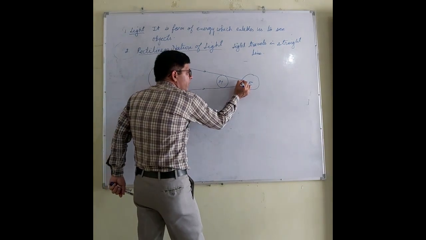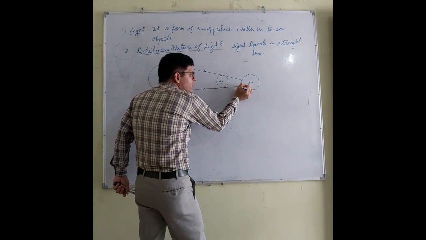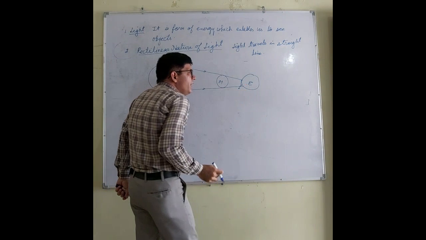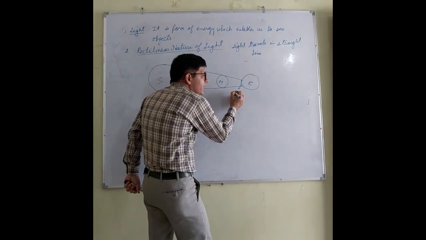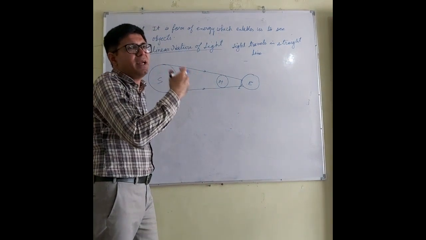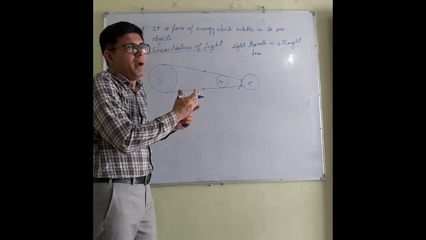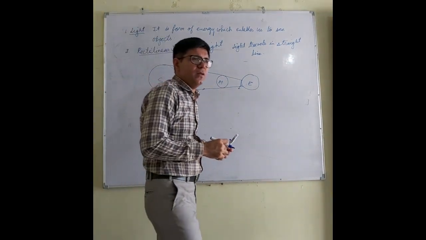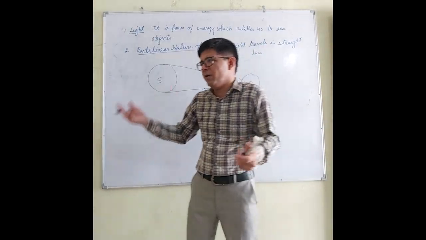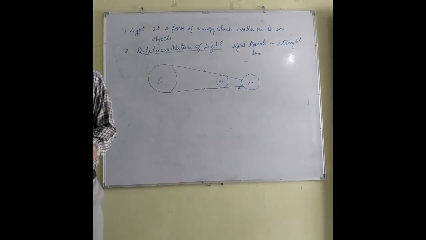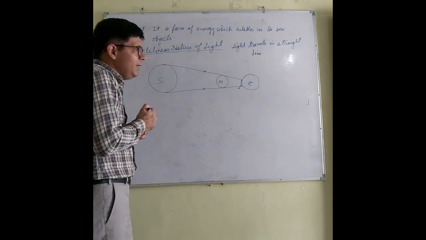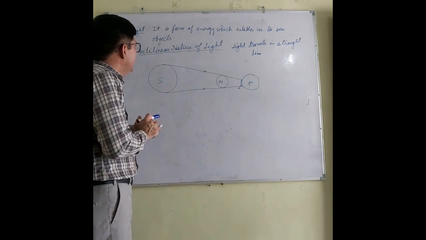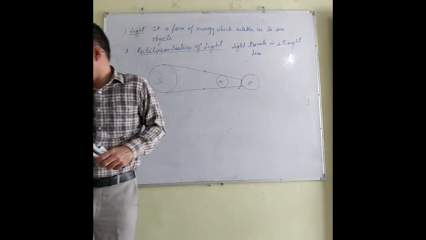On whatever part the shadow is formed, we say that a solar eclipse has taken place on that part, and after that there is the concept of umbra and penumbra that you have done in your junior classes. So we can say that solar eclipse and lunar eclipse are also based on the rectilinear nature of the light.